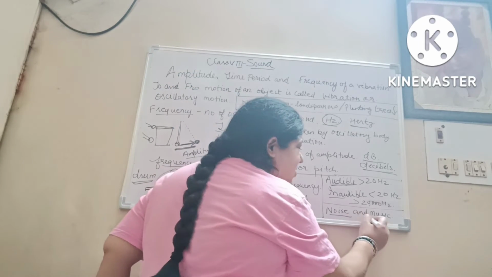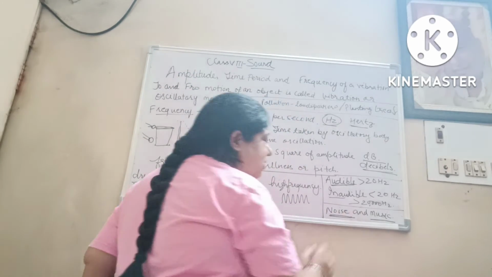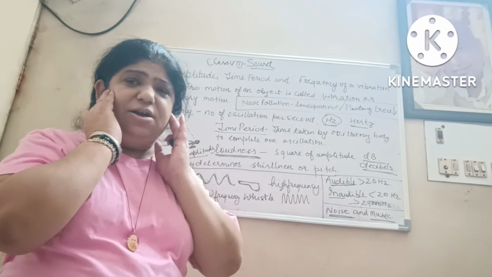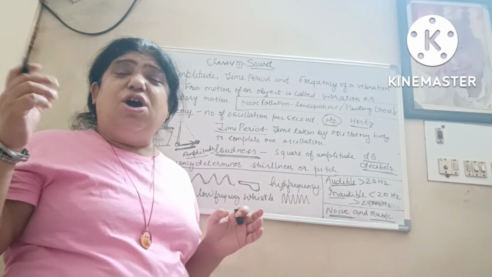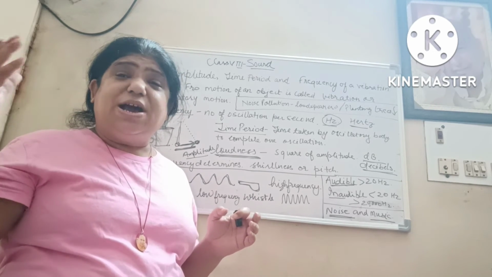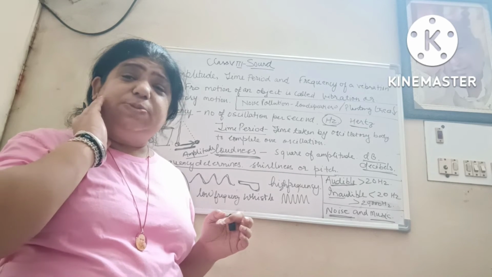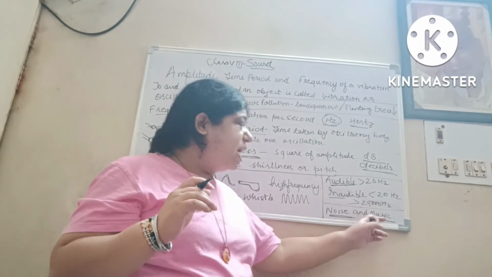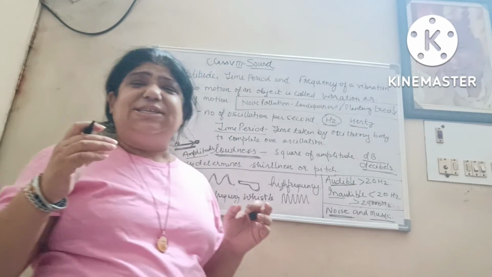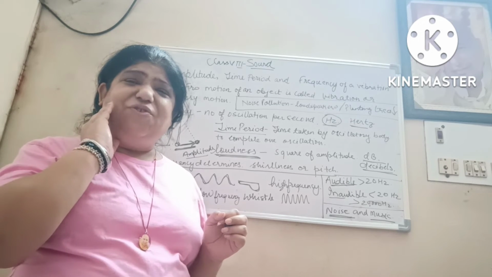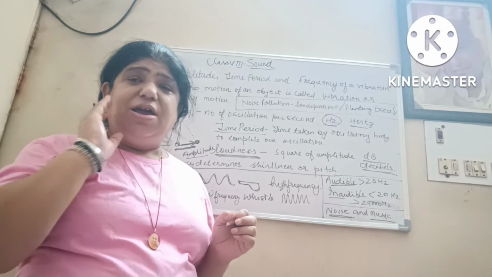Now what is noise and music? Noise is that which is not pleasant to your ear. Suppose the horn sound, it is not pleasant to your ear. Loudspeaker sound, it is not pleasant to your ear. Now music is soothing. Music is always pleasant for your ear.